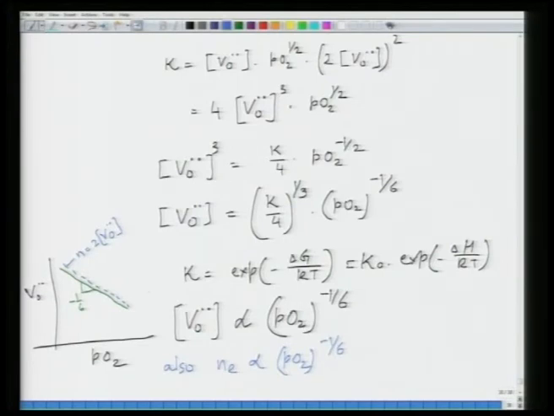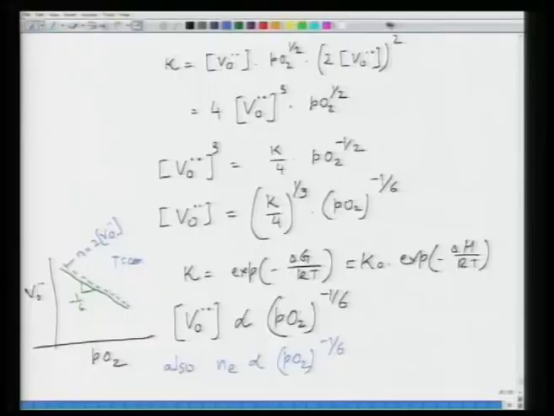So, if you plot this concentration as a function of partial pressure of oxygen at constant temperature, constant temperature, not pressure, sorry, then you see this kind of trend. The oxygen vacancy concentration reduces as you increase the partial pressure of oxygen. So, this is for the case when your oxygen vacancies are dominant.